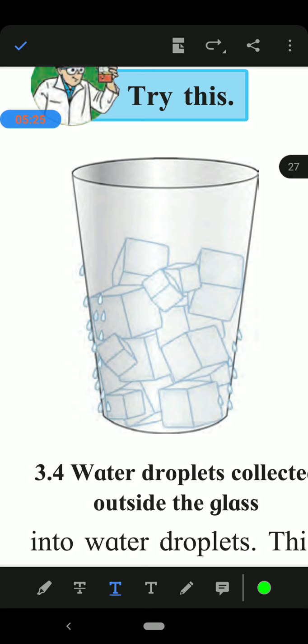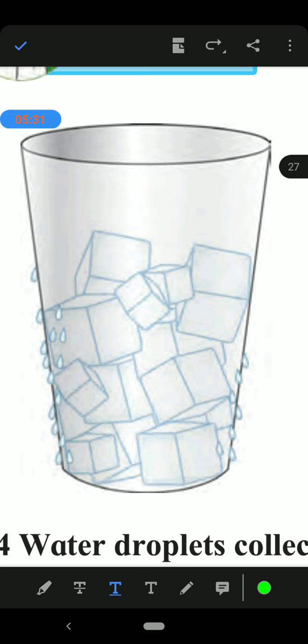When the moisture in the cloth evaporates into the atmosphere. Unless the wetness, the water droplets or water vapor in the cloth evaporates, the clothes will not get dry. And where will it evaporate? Into the environment. It will mix into the environment.